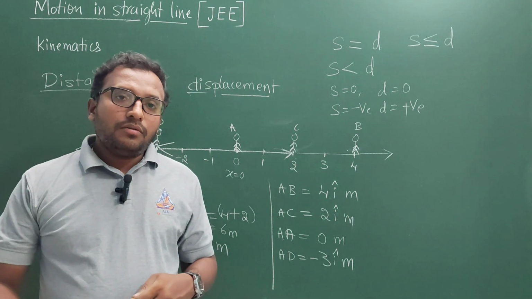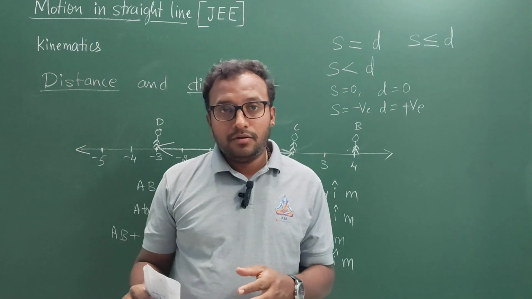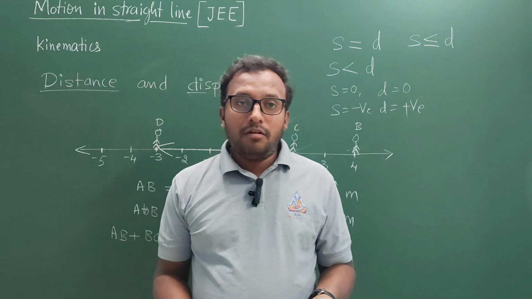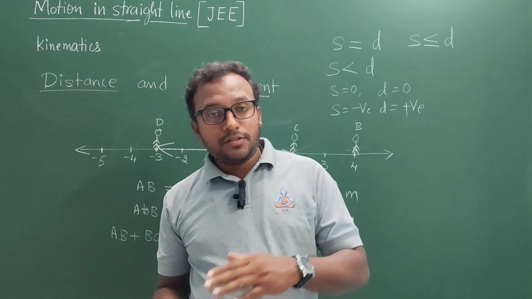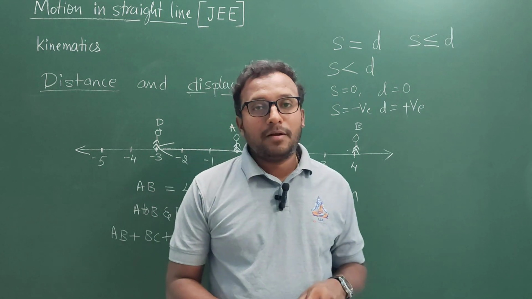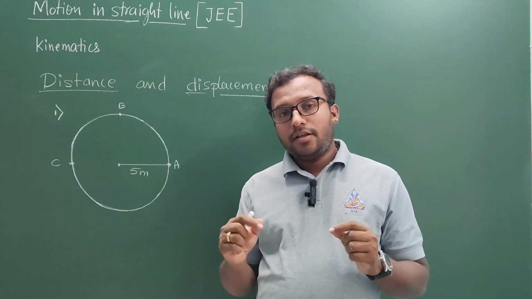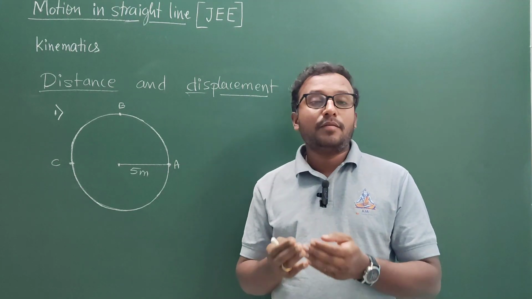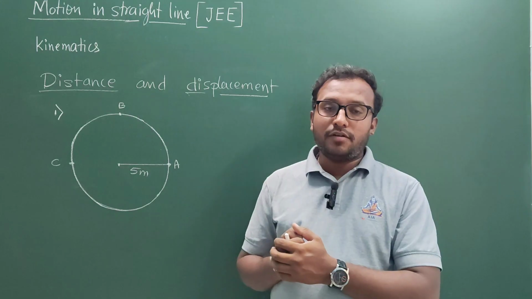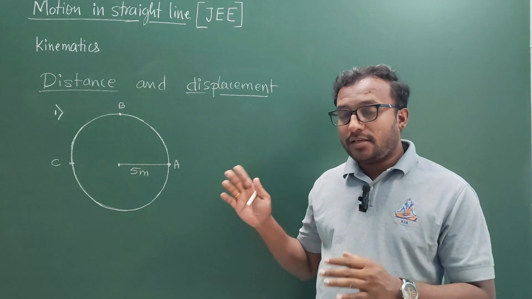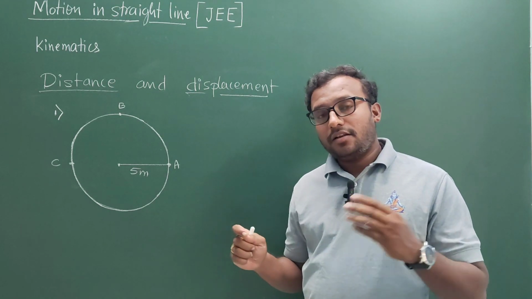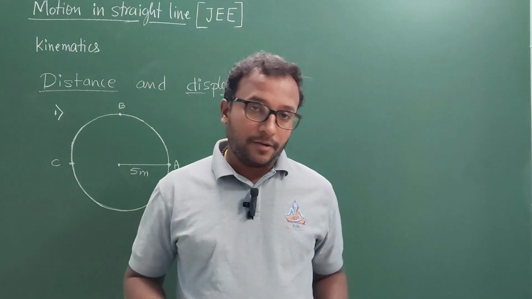Now let's take some examples to solve and to understand the difference between distance and displacement in a better way. Here a body is going in a circular path, which is a two-dimensional motion for the body. But still, this is the best example to understand the difference between distance and displacement.